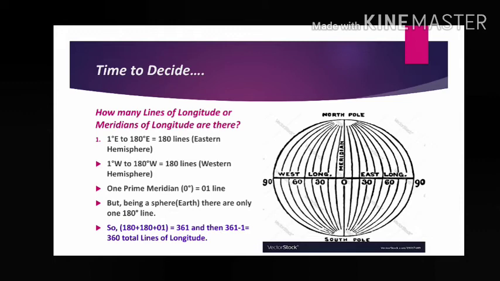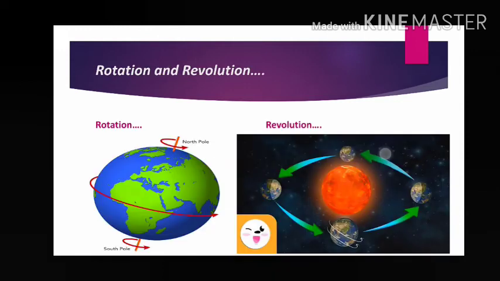We have counted 180 degree 2 times. One is for east, another is for west, but these two 180 degree meet with each other and make one 180 degree. That's why you have to do minus 1, and that means 360 total lines of longitude.